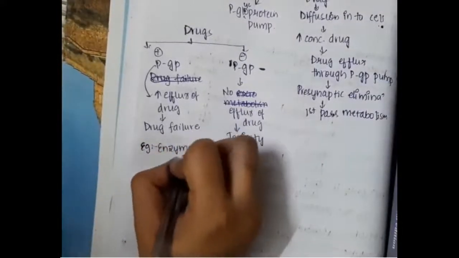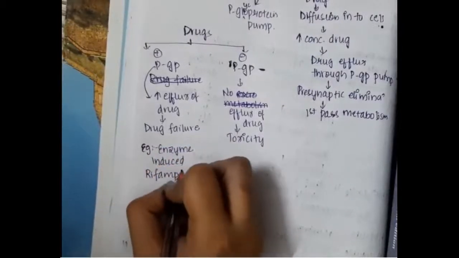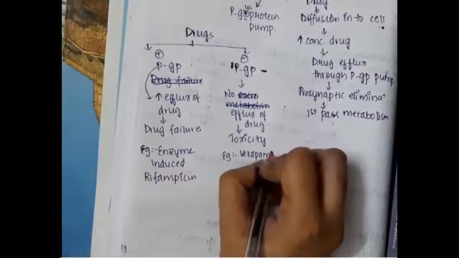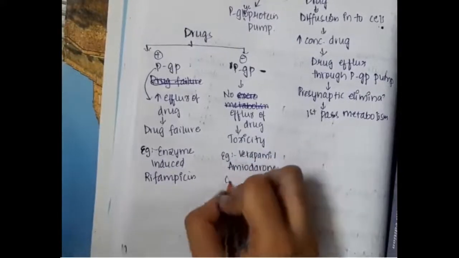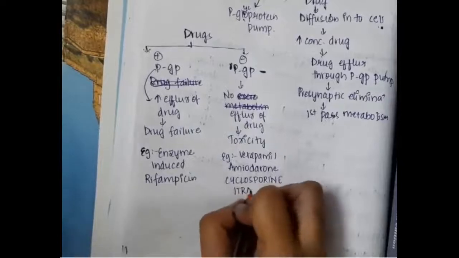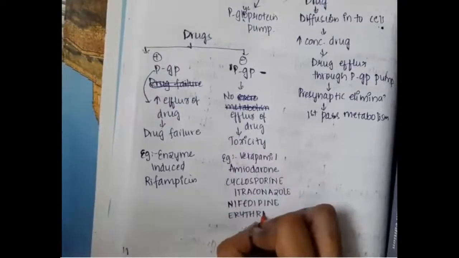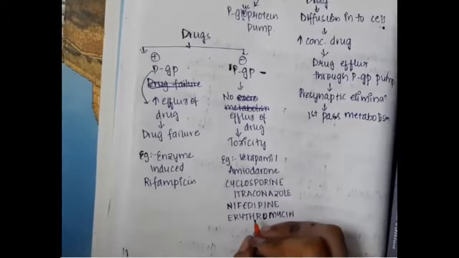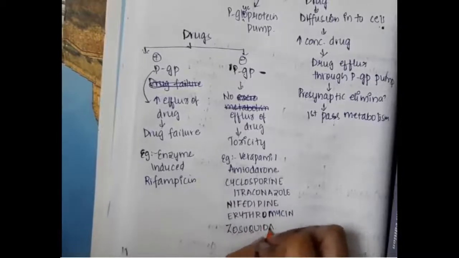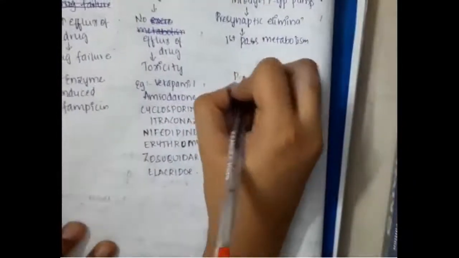The drug which activates P-glycoprotein is the enzyme inducer rifampicin, and the drugs which inhibit P-glycoprotein are verapamil, amiodarone, cyclosporin, itraconazole, nifedipine, erythromycin, zosuquidar, and elacridar. So P-glycoprotein efflux is responsible for causing resistance to anti-cancer drugs. Right?